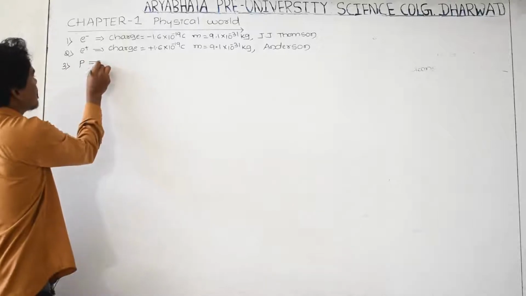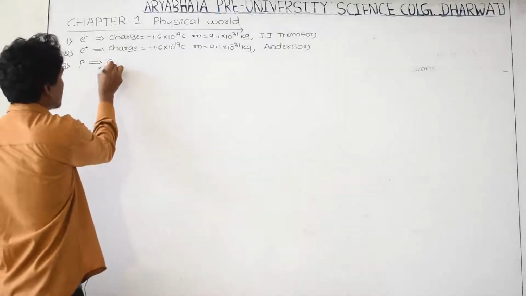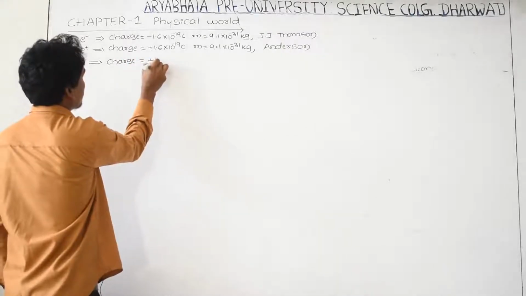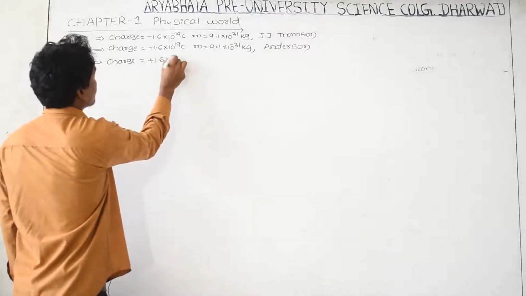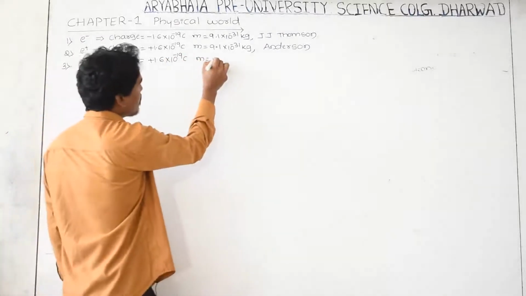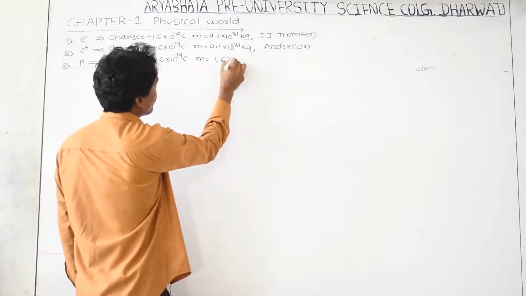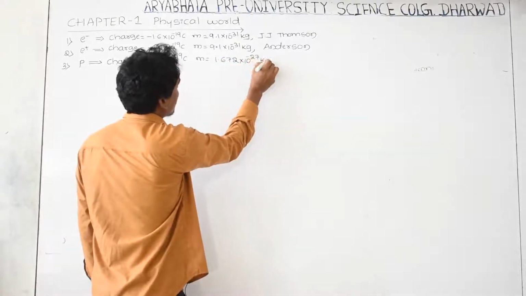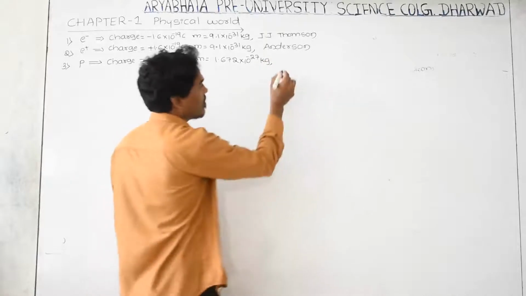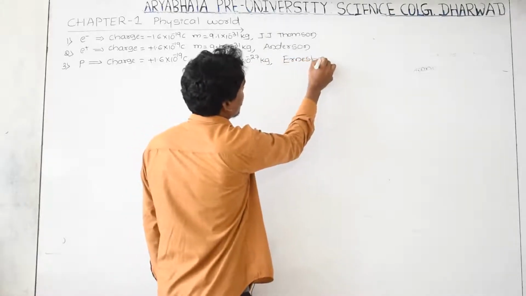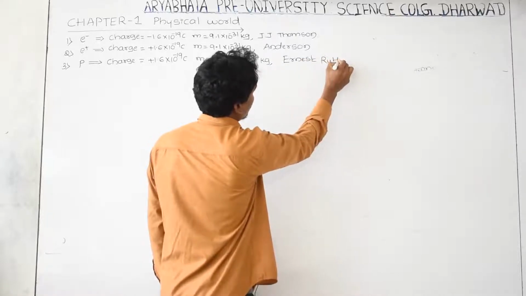First, what is its charge? Its charge is equal to plus 1.6 into 10 to the power minus 19 coulomb. Its mass is equal to 1.672 into 10 to the power of minus 27 kg, and the proton was discovered by a scientist called Ernest Rutherford. Please remember Ernest Rutherford.